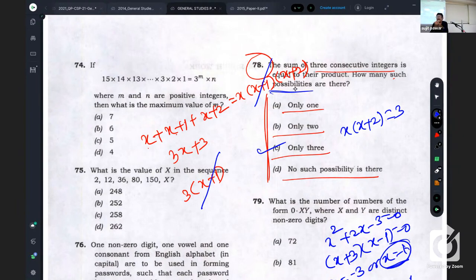I'm not saying daily, but periodically, at least once a week. When our lectures are going on, you have to do it at that time only, and when you come for a lecture, you have to be prepared for that topic.